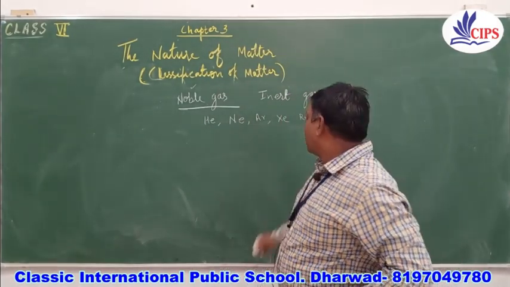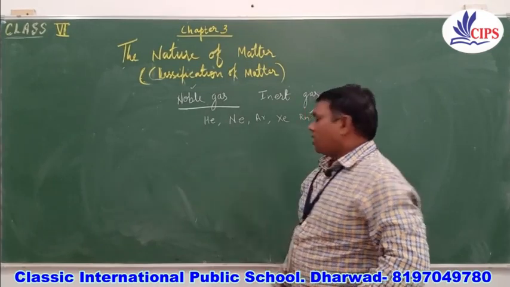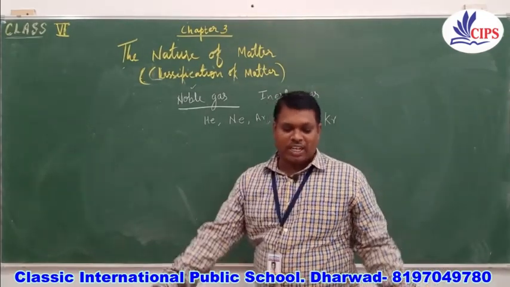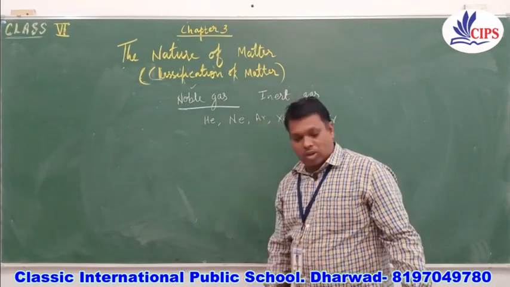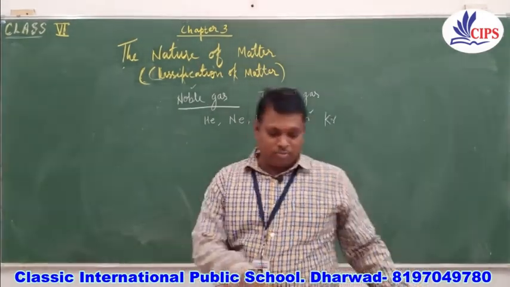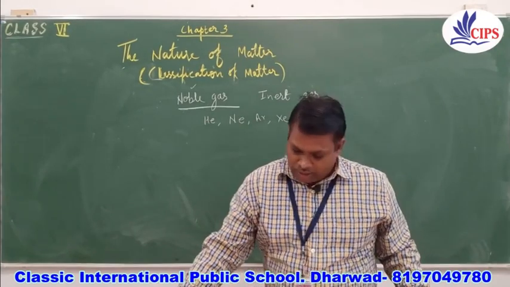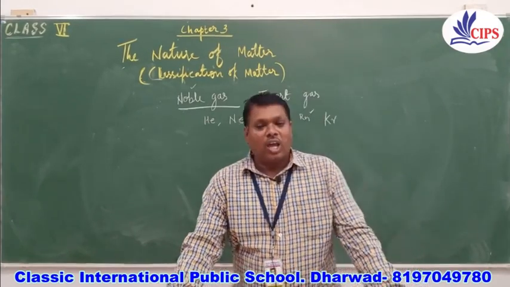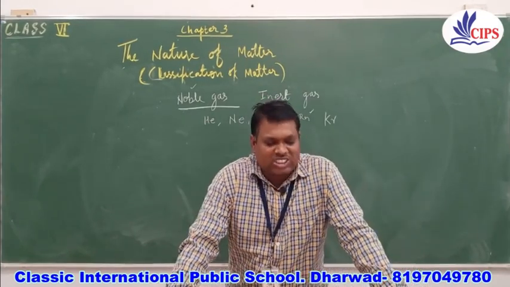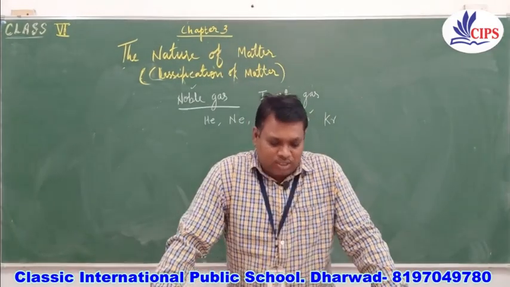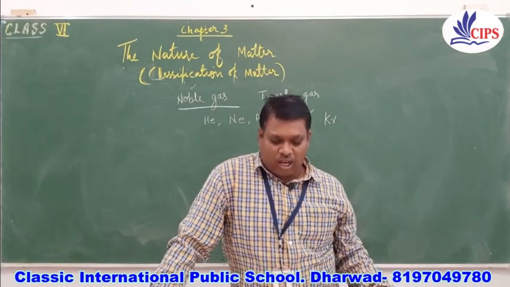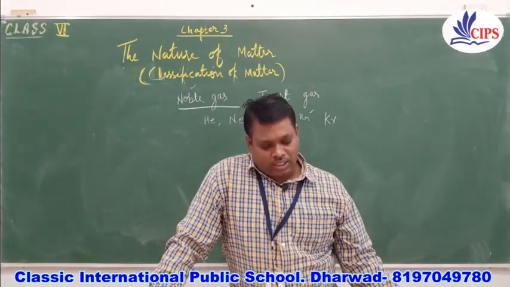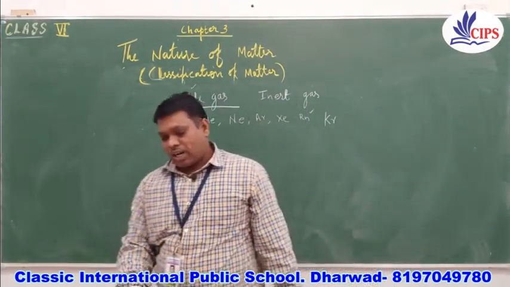Radon is an inert gas, Rn. Then calcium is a metal, bismuth is a metalloid, nitrogen is a non-metal, argon is an inert gas, xenon is an inert gas, oxygen is a non-metal, helium is an inert gas.